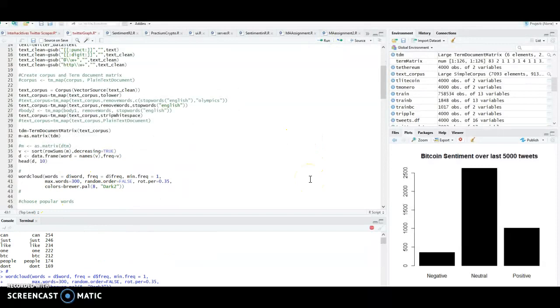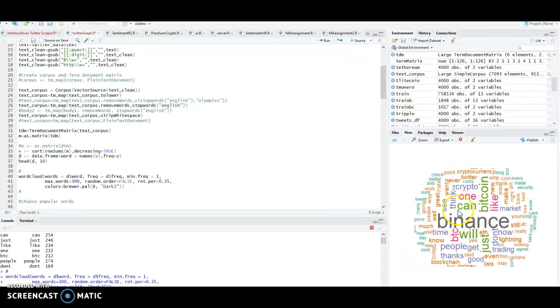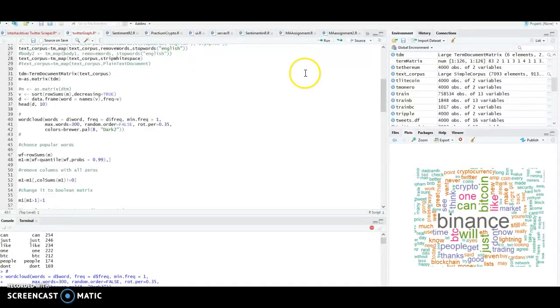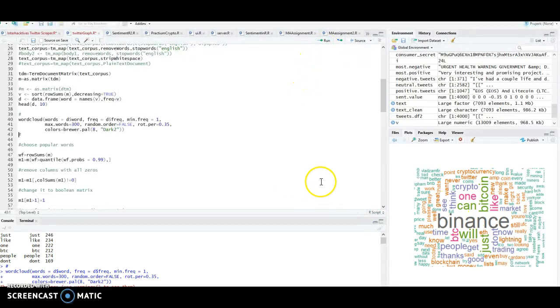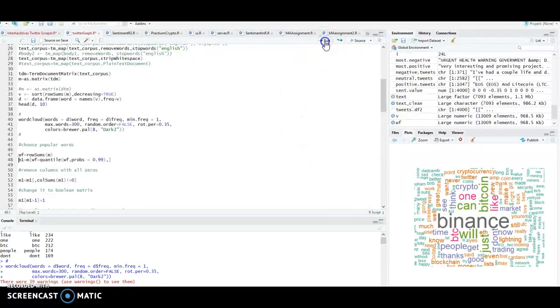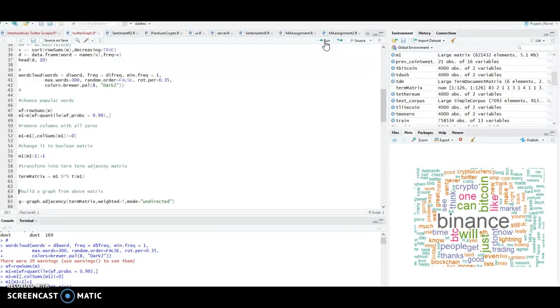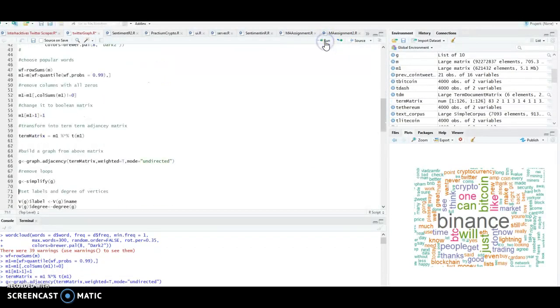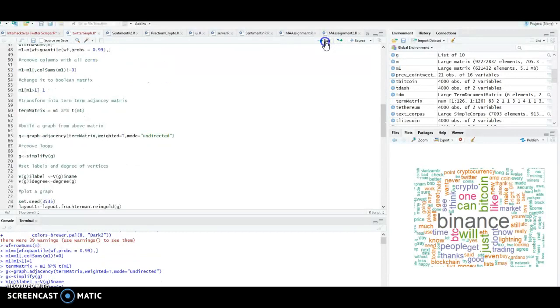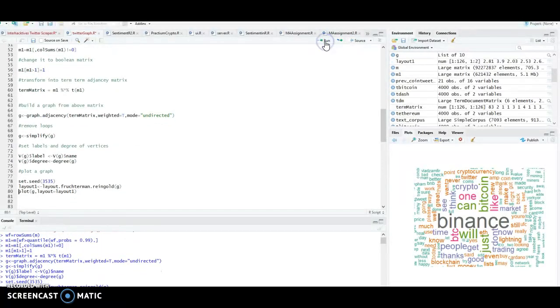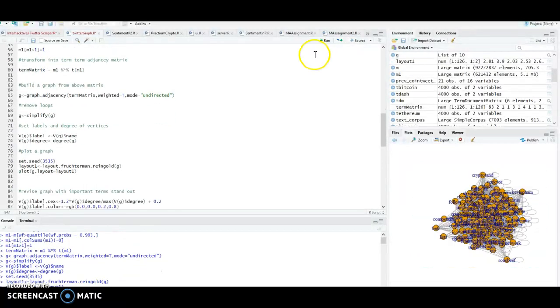So let's wait here. Yeah, so you can see some of the word clouds coming up here, and it will populate as we go along. Then I also plotted a knowledge graph here, which gives a very good picture of how all these words are connected and things like that.